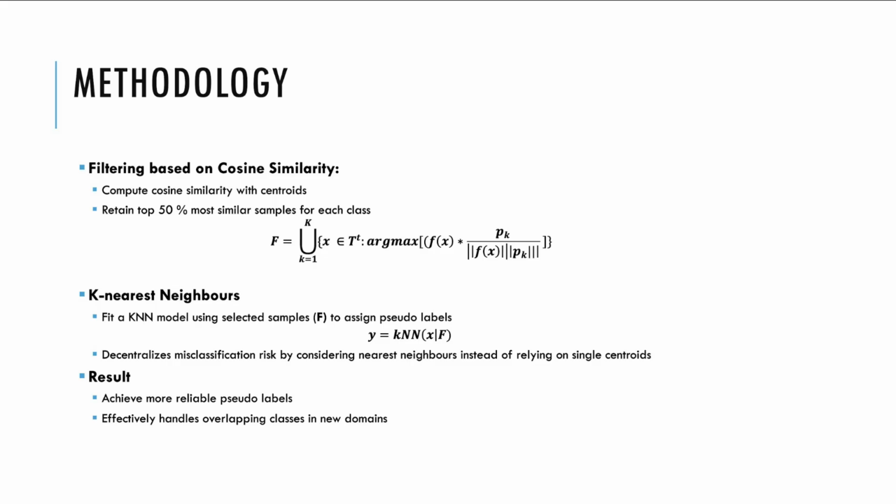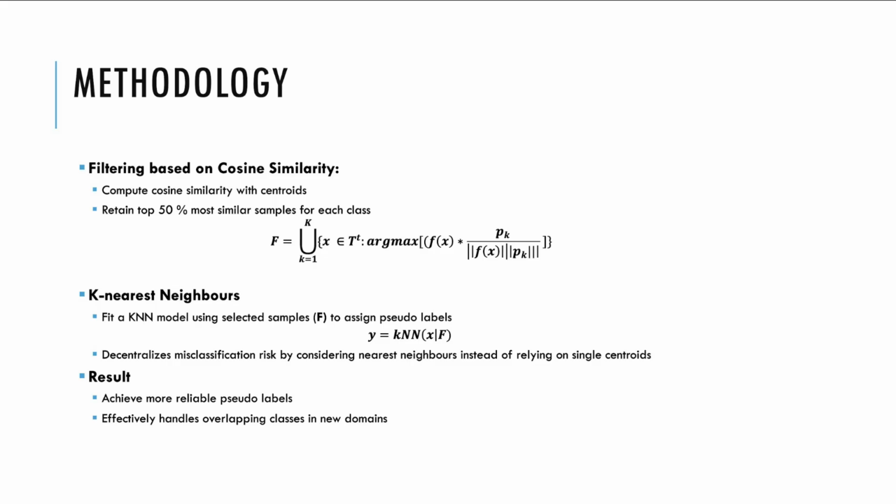So once we have the centroids, we perform another confidence filtering, which involves computing the cosine similarity between each sample's feature vector and the centroids. By doing this, we identify the top 50% samples that are most similar to each class's centroid. And again, the mathematical expression is given by this equation.